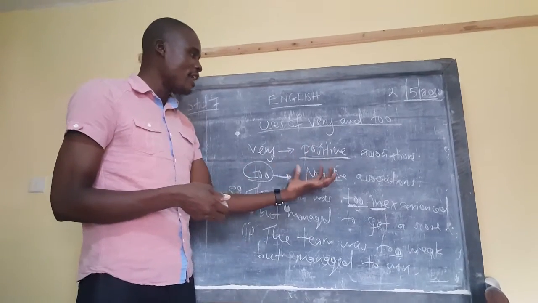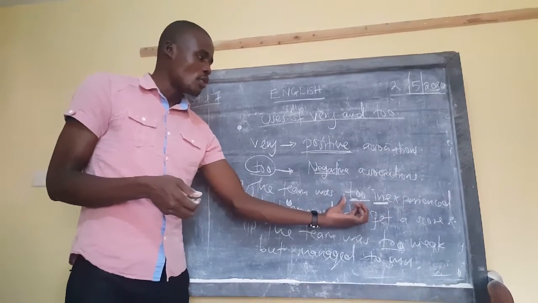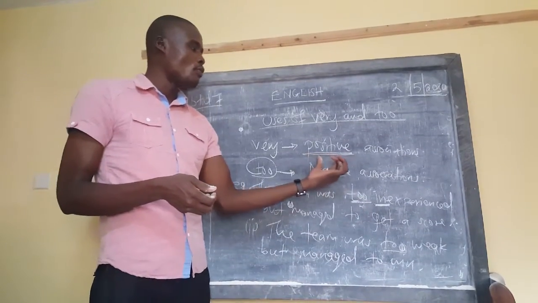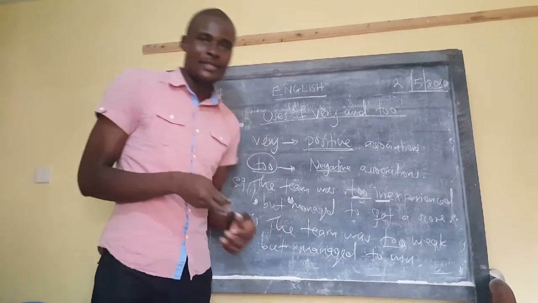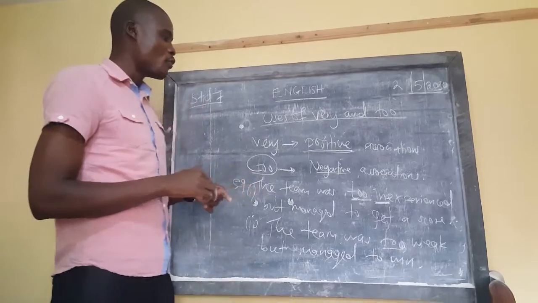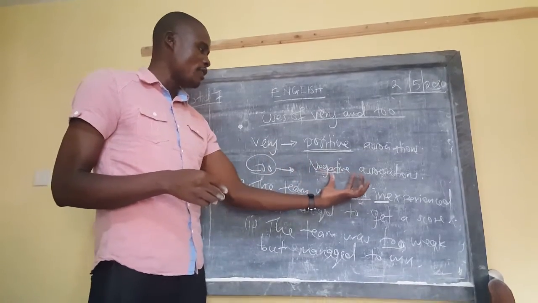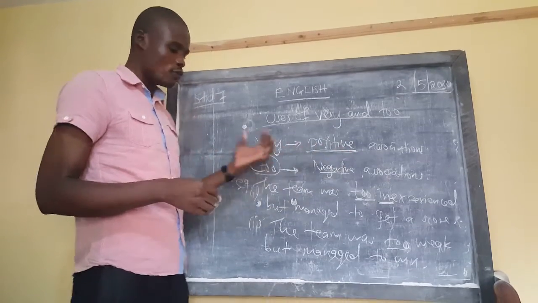But in case Jane was too weak, Lana, we must use the word too. You can't say Jane was very weak. No. Jane was too weak, but won the match. So Lana, always in the issue of negativity, we put too. In the issue of positivity, we put very.